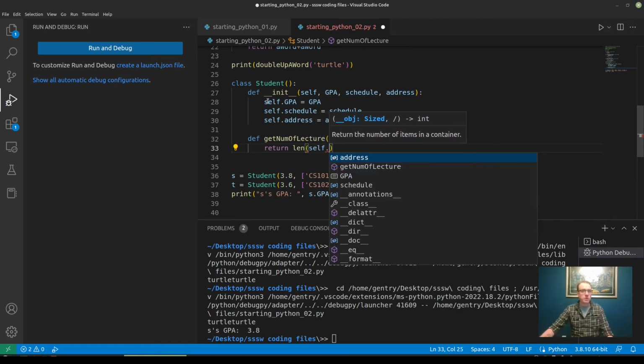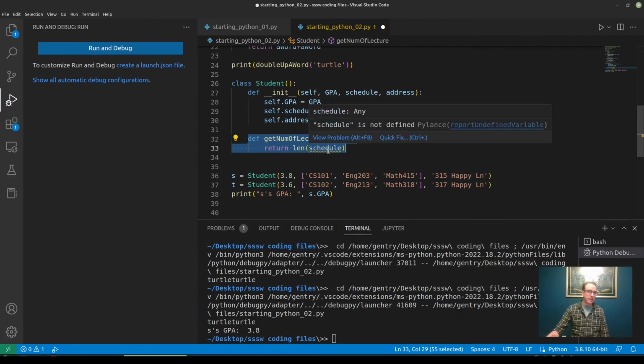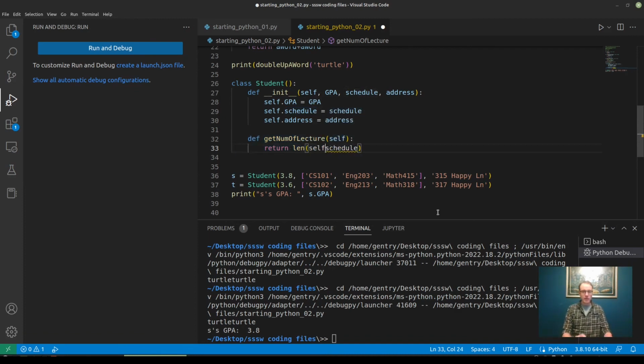And if I want to return or to refer to the member attribute, right? This little data member here of this class, I have to use self dot to get to that, right? If I just type schedule here, right, the interpreter is going to think I'm referring to some local variable. There's no variable in this function named schedule, so I'm getting a yellow squiggle here, right? VS Code is already mad at me. So I want to tell it, hey, I don't mean a local variable, I mean the class variable. All right, so let's see what that looks like.